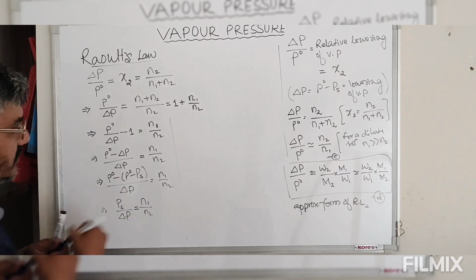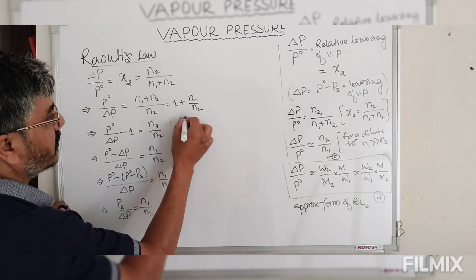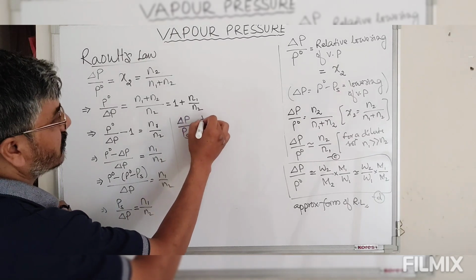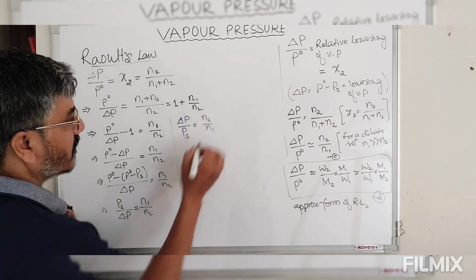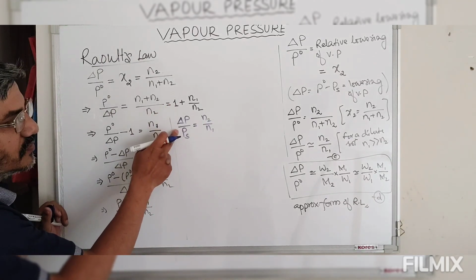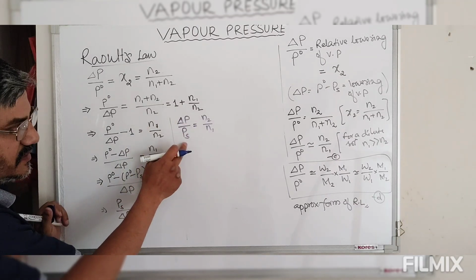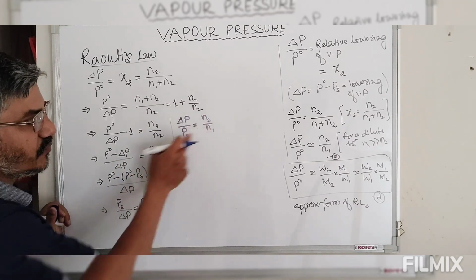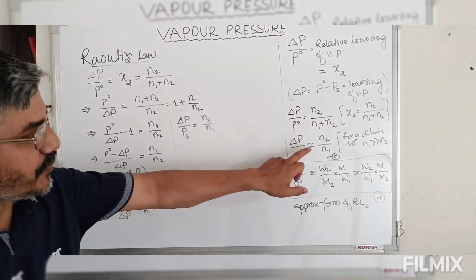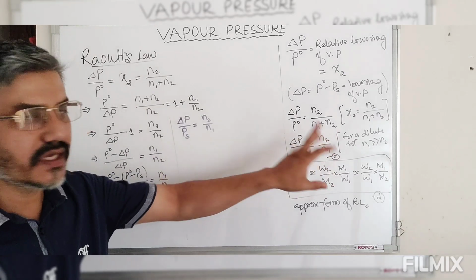Taking the inverse, we have delta P by PS is equal to N2 by N1. Now look at this value, delta P by PS is equal to N2 by N1, whereas delta P by P naught is approximately equal to N2 by N1.